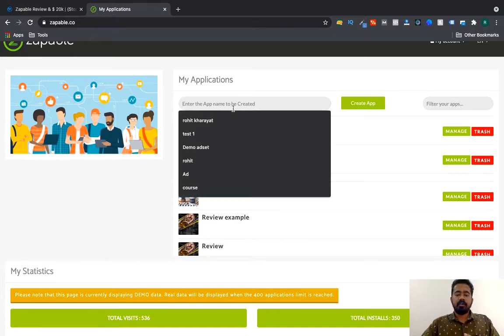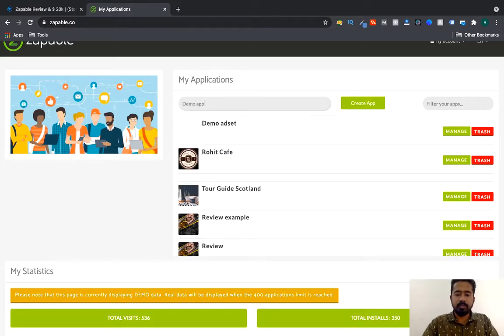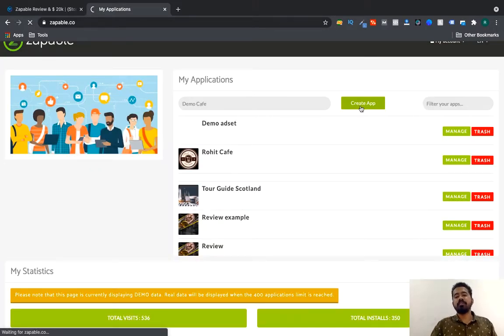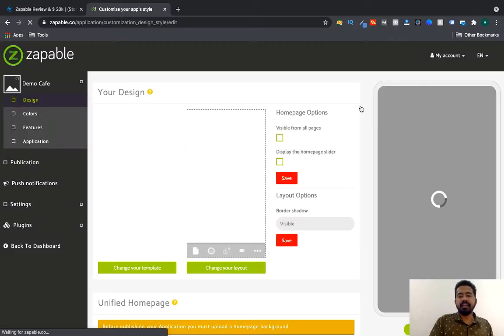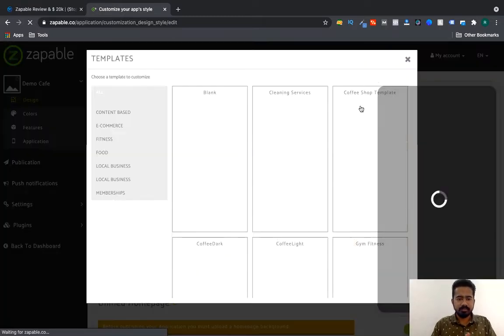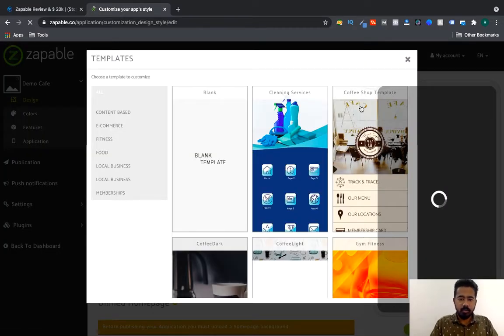Now we are going to create a new app for ourselves. So let's jump into that. For example, I will say demo application for a demo cafe. For example, I want to create an application for my cafe or my client's cafe. So I've just named my application.